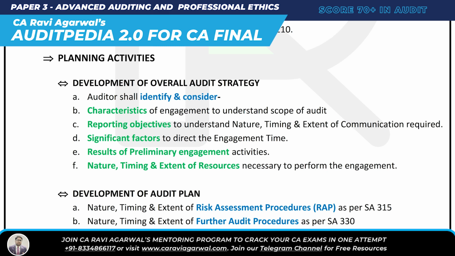R is the result of preliminary engagement activity. In the second requirement of SA 300, we understood the preliminary engagement activity, right? We did the preliminary engagement activity. So what is the result of the preliminary engagement activity? We have to consider that also.